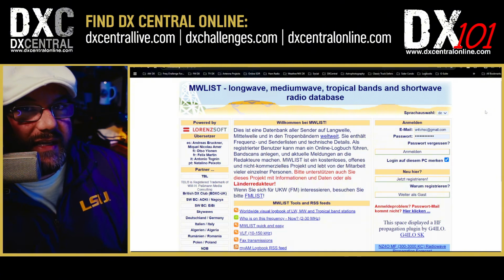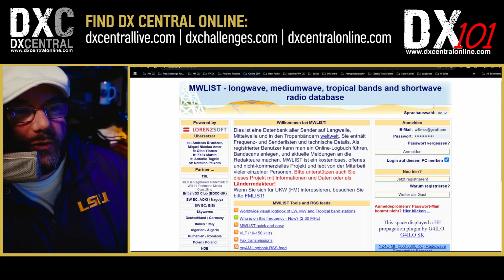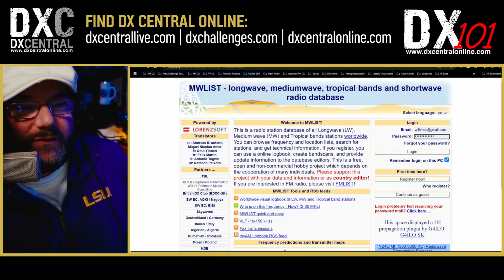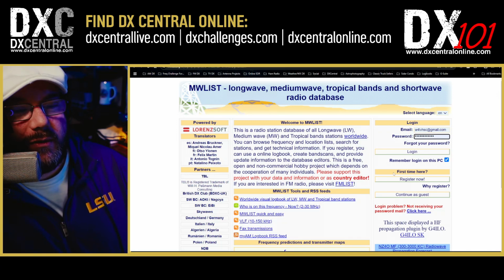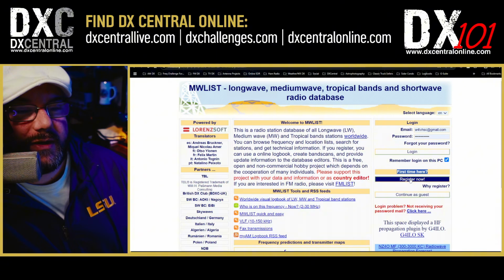So you'll have to have an account set up to do that. Make sure you go to mwlist.org, and if you haven't yet created an account, up here in the right-hand corner, you'll see a little area with a pull-down menu to choose your language of preference. Mine is English. It'll redo everything in that language, and then you'll see an area that says like first time here, register now. That's what you're looking for, right here, register now.